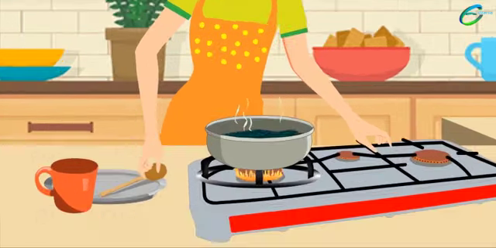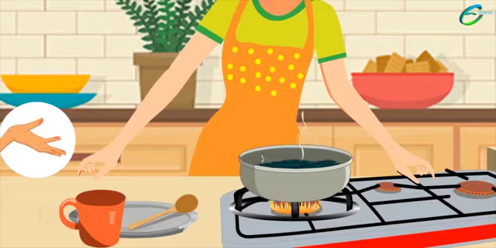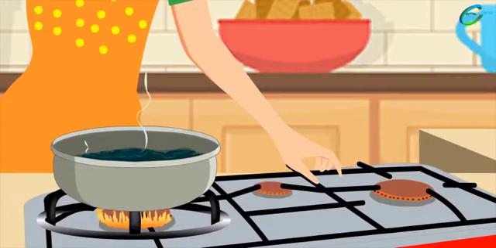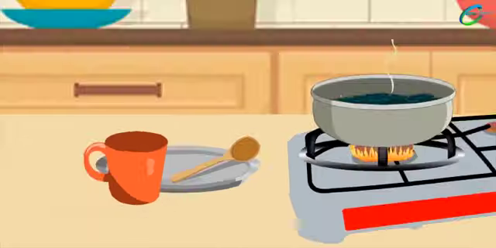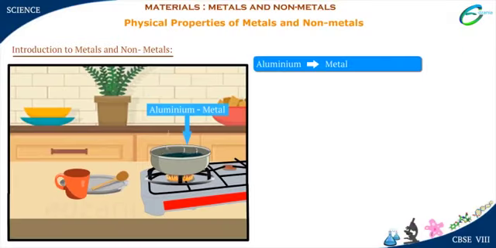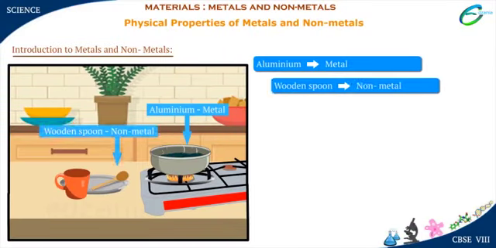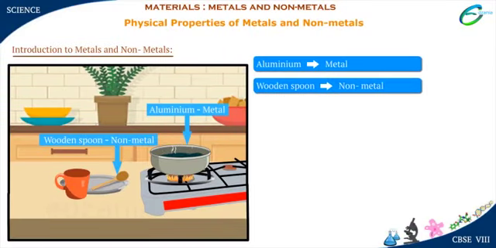Why did the lady's hand get burnt when she accidentally touched the aluminium vessel? All this while, she used the wooden spoon. Why did she not feel the heat? Well, this is because the utensil is made of aluminium, which is a metal, and wood is a non-metal.